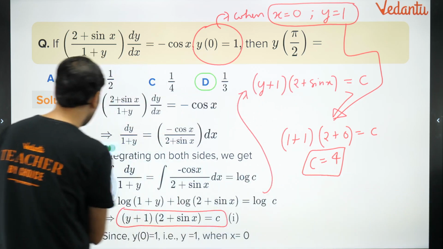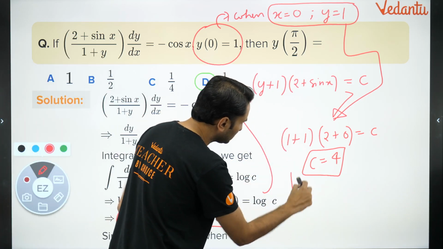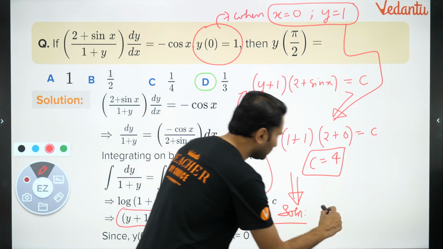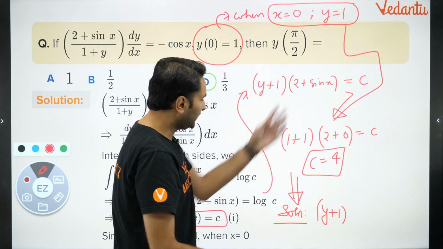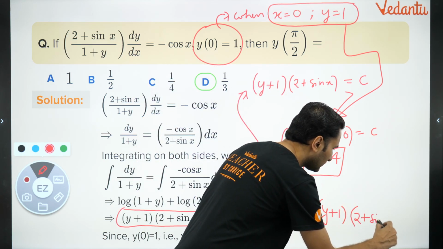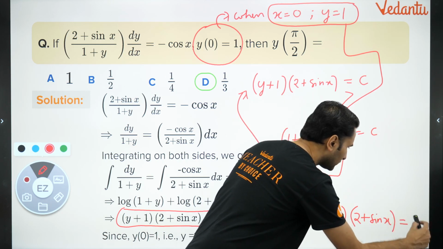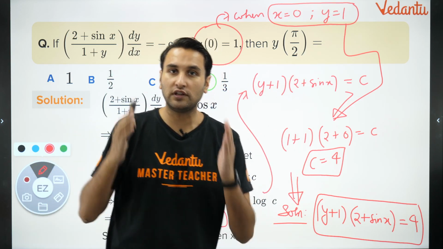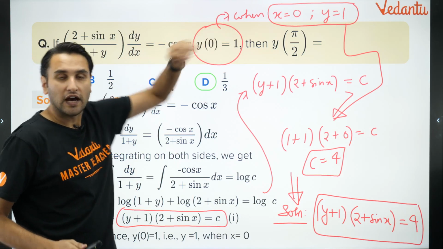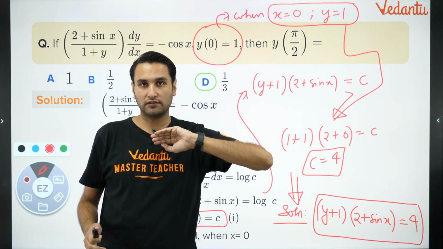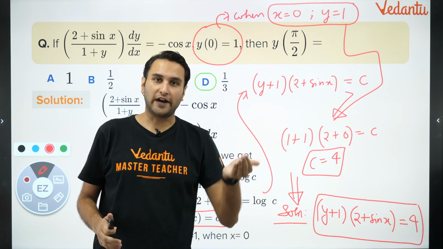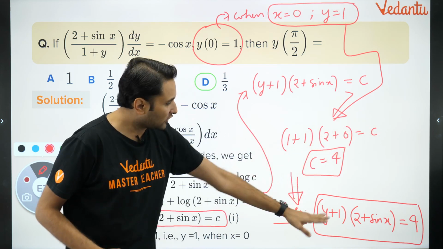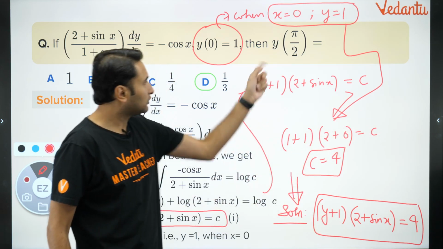So it means, what is your particular solution? Your particular solution is (y plus 1) into (2 plus sin x) is equal to 4. So why could you find a particular solution? Because a condition was given to you. If there is a condition given in the question, that helps you find a particular solution by finding the value of the constant. तो ये तो बच्चों क्या आ गया आपके पास? The particular solution.